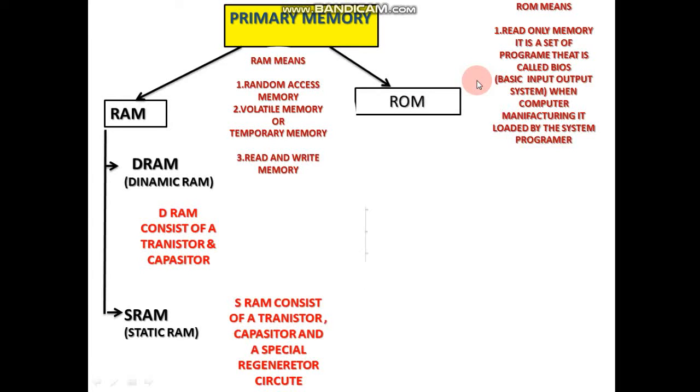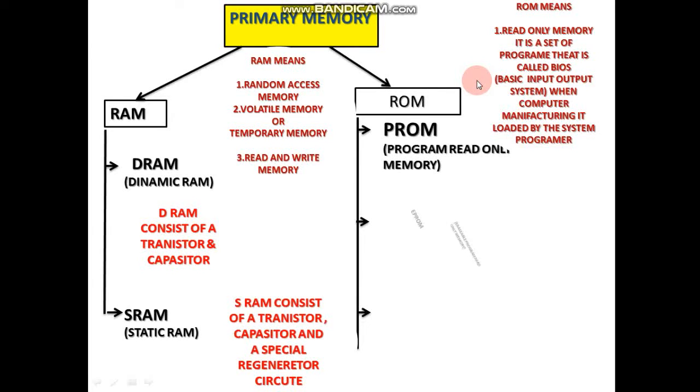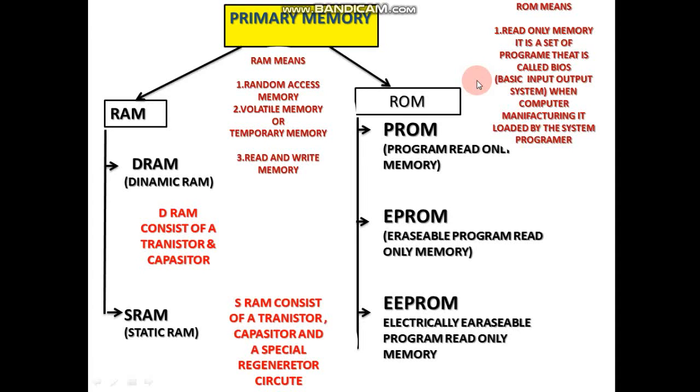Then ROM. ROM means read-only memory. It is of three types. PROM means programmable read-only memory, EPROM, erasable programmable read-only memory, and EEPROM, electrically erasable programmable read-only memory. Now we discuss PROM, EPROM and EEPROM.